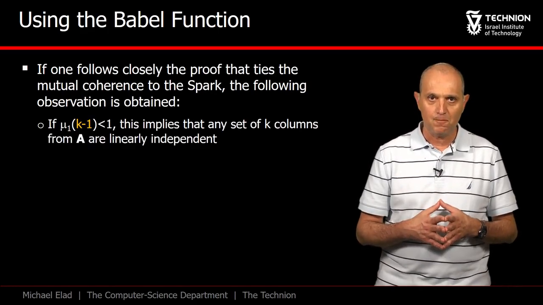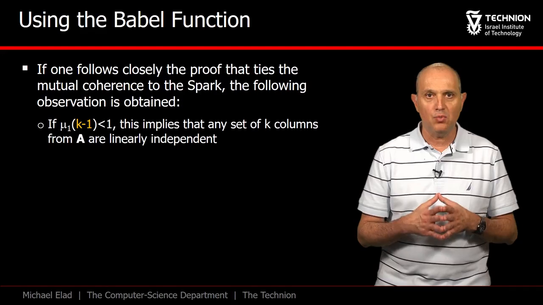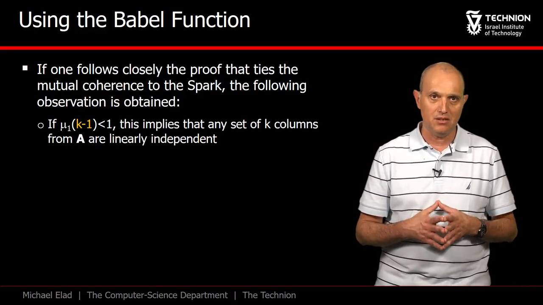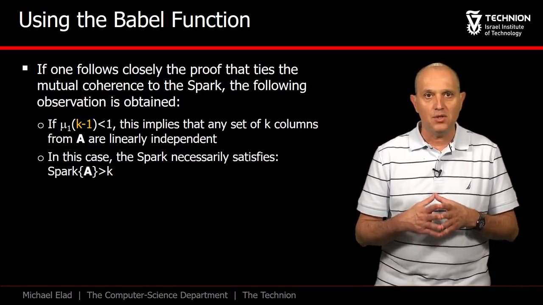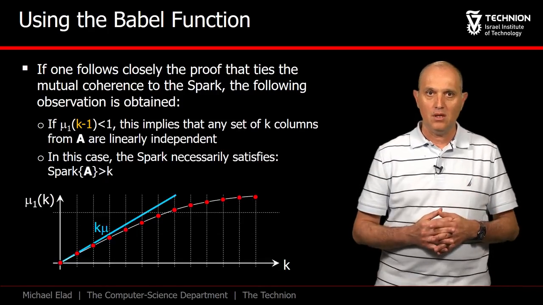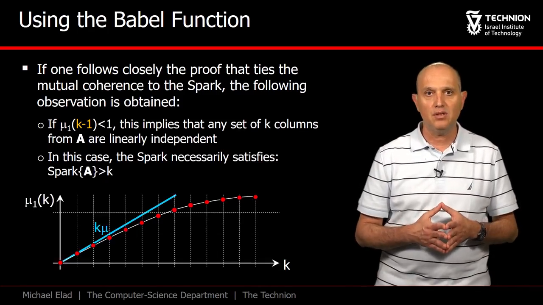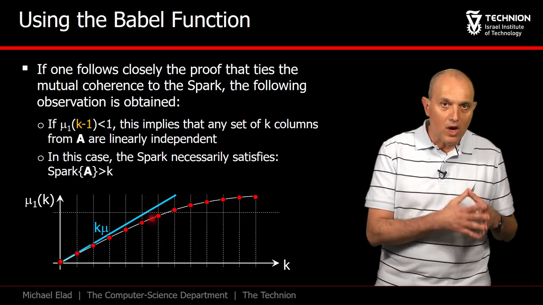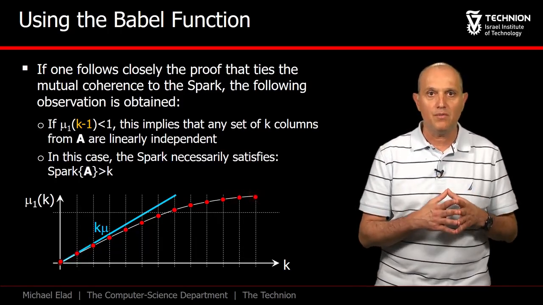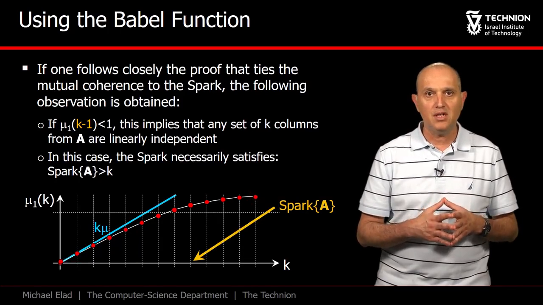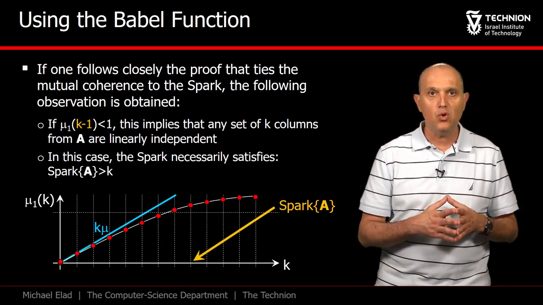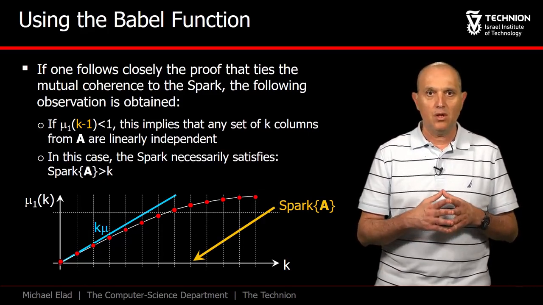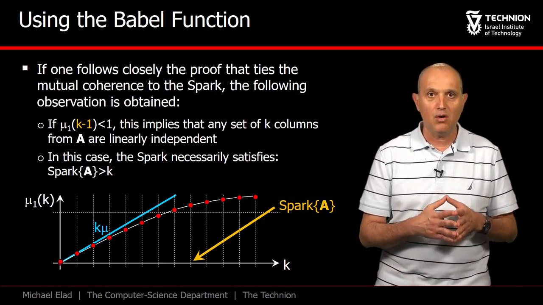We will not provide a complete analysis of the Babel-Function, but the following observations are easy to verify. First, as long as mu1 of k is smaller than 1, this implies that any set of k plus 1 columns is linearly independent. This in turn says that the spark is bigger than k plus 1. Here is a graph illustrating this property. Observe first the line mu times k and the curve describing mu1 of k, which grows slower than the line. The spark is predicted as the first k that causes mu1 of k minus 1 to cross the value 1. Due to the slower growth, this prediction is better than using the regular mutual coherence.